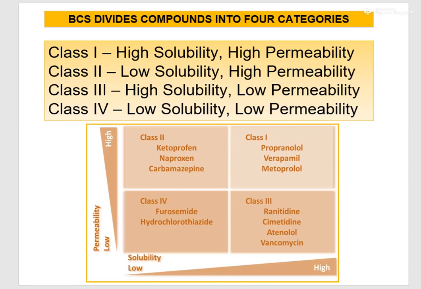Class 2, low solubility, high permeability: ketoprofen, naproxen, carbamazepine. Class 3 includes ranitidine, cimetidine, atenolol, vancomycin. Class 4, low solubility, low permeability drugs, include furosemide and hydrochlorothiazide. There are a number of drugs, but these are just examples for your reference.